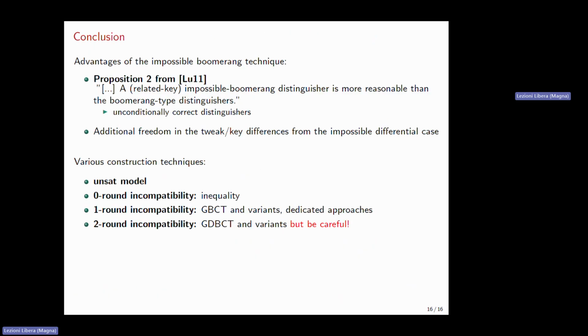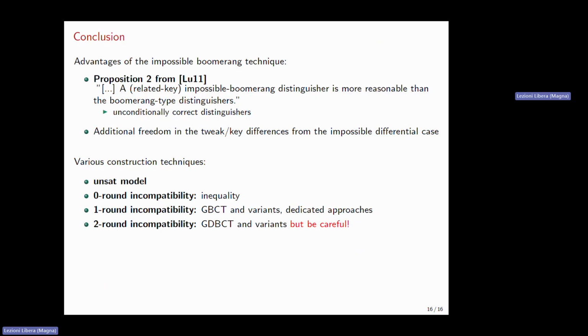So it's time to conclude. Impossible boomerang distinguishers have several advantages over other techniques. When compared to boomerang distinguishers, we can say that at least their exact probability is easier to capture correctly. Also, when we compare them with impossible differential distinguishers, we can see that since we have more freedom in the trick and in the key differences, we might be able to cover more rounds in the distinguisher.